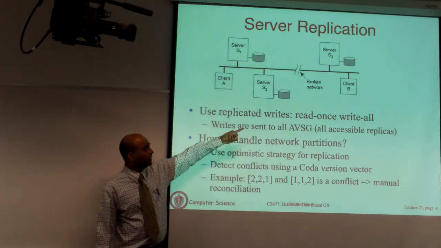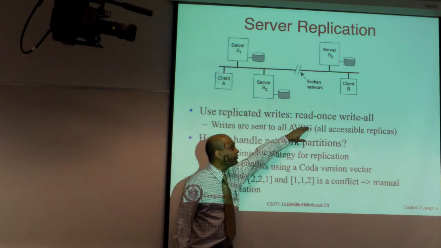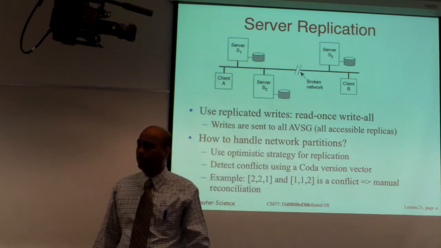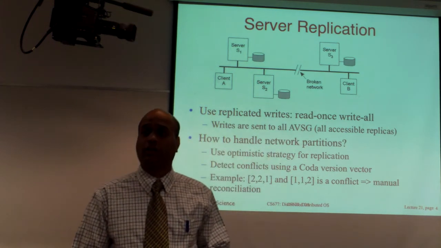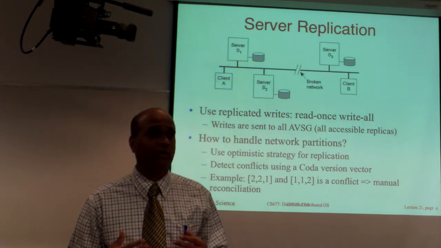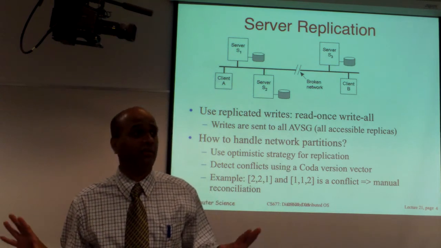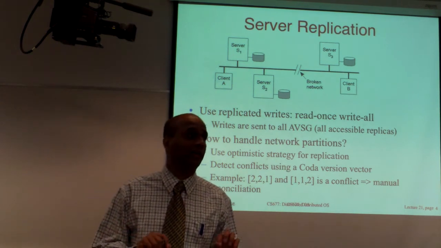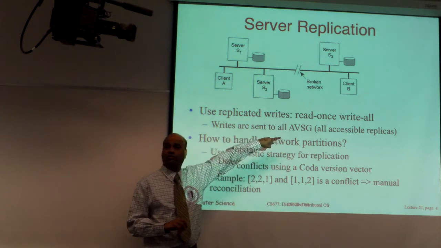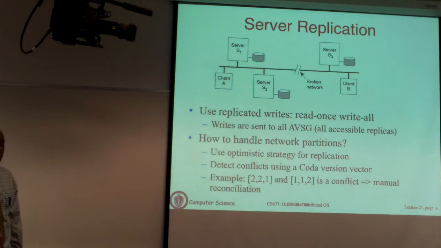To ensure consistency, when there's connectivity among servers, you use read once, write all. If you remember Gifford's quorum protocol, where I said if you want to read locally and ensure that your file is up to date, whenever there's a write, you should write to all of the replicas at the same time. This ensures that everyone has a copy. Rather than just writing at the master and propagating data, you write to all of the files at once, and then you read from any one that you have access to.